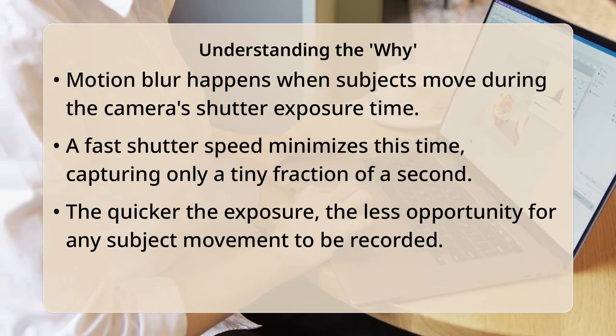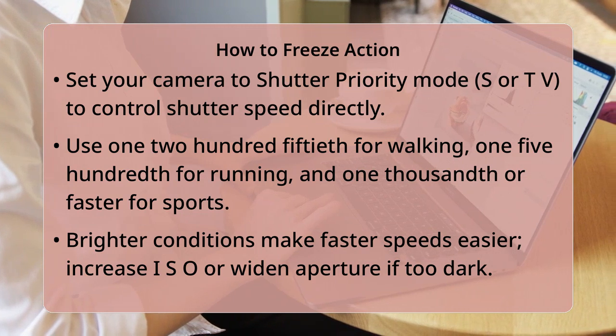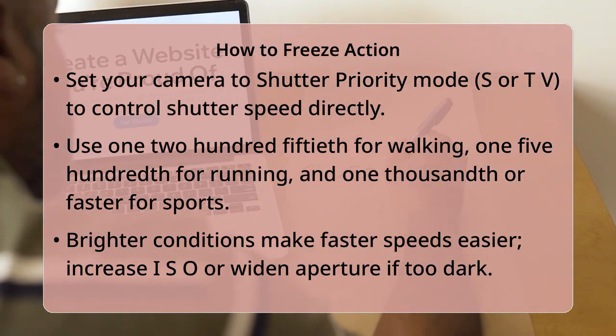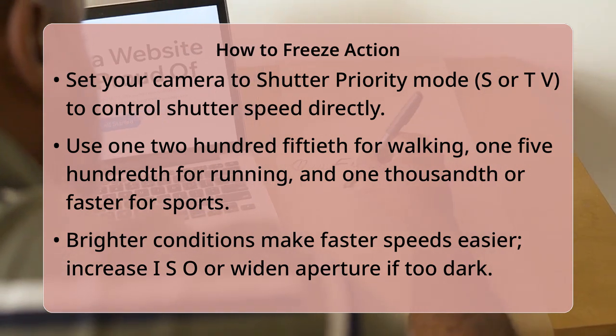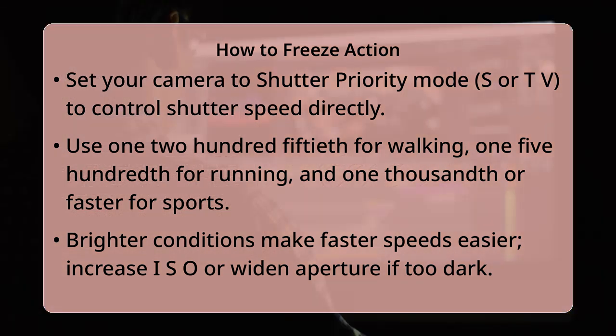For faster subjects such as running children or playing pets, aim for 1/500th of a second or even 1/1000th of a second. For very high-speed action, like sports or wildlife, you might need several thousandths of a second or faster. Remember, the brighter your environment, the easier it is to use these incredibly fast speeds without making your photo too dark, so outdoor daytime shooting is often ideal.